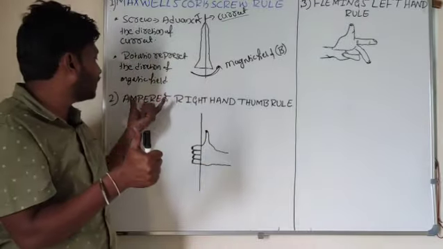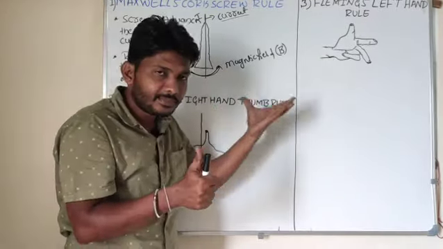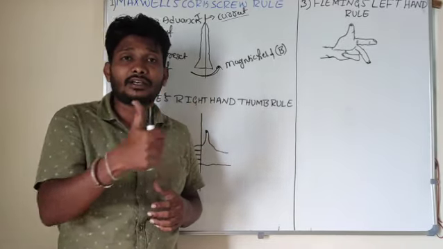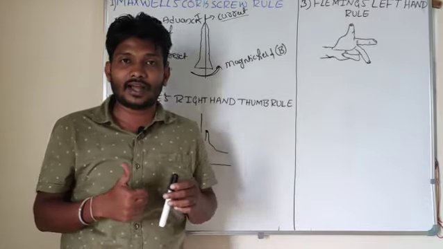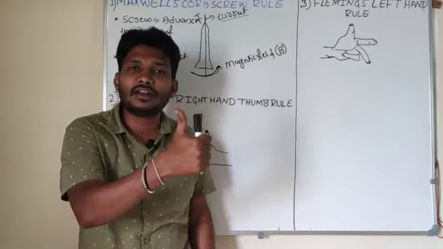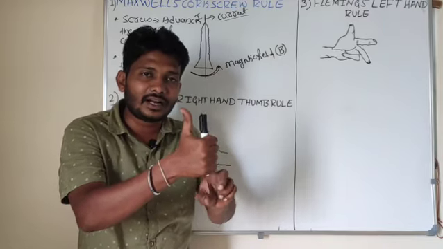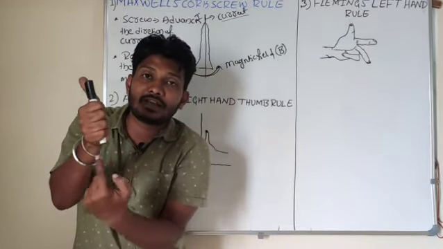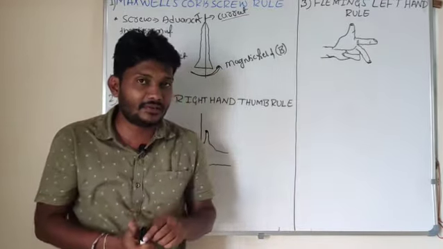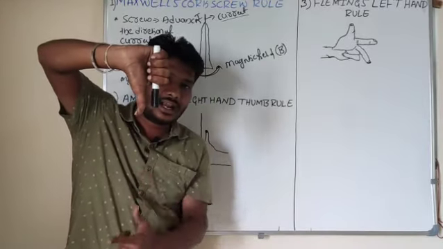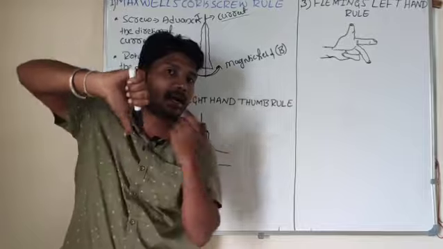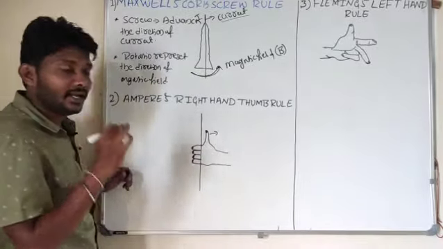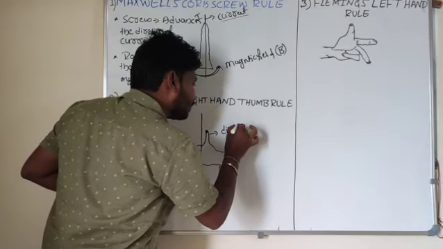Did you get my point? Look here, from Ampere's right hand thumb rule, first, in order to understand the direction of the current, imagine that I am holding the current. If the current is flowing, you can't hold that wire here, so just imagine that you are holding one conductor. After holding the conductor in a right hand, the thumb indicates the direction of the current, whereas the folded fingers indicate the direction of the magnetic field. For example, if I hold like that, this is the direction of the current, this is the direction of the magnetic field. So in case of Ampere's right hand thumb rule, the thumb indicates the direction of current.